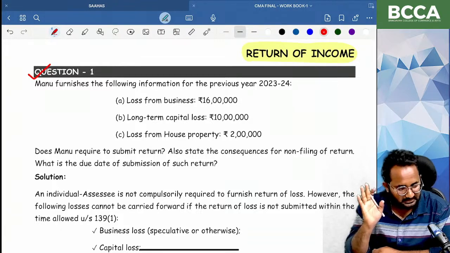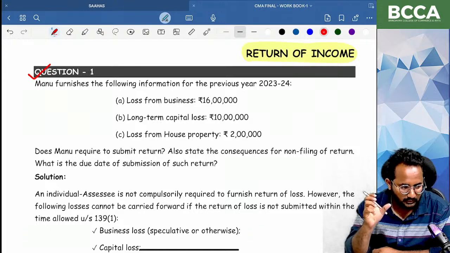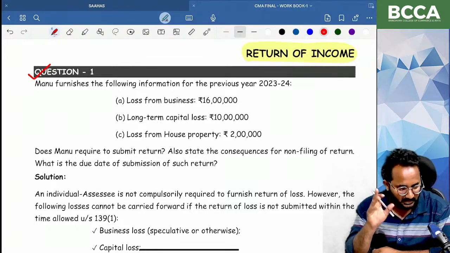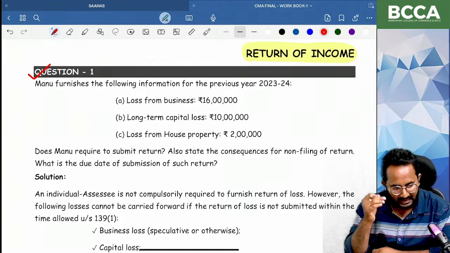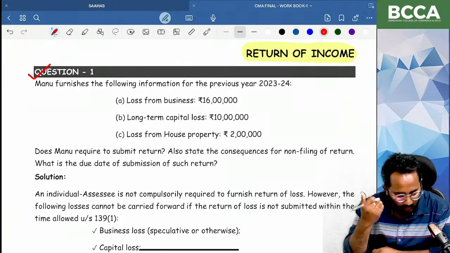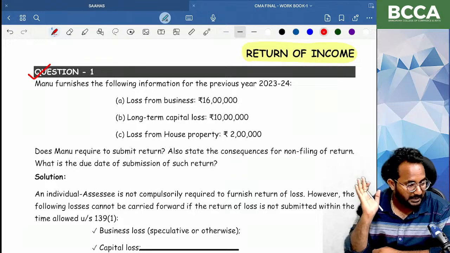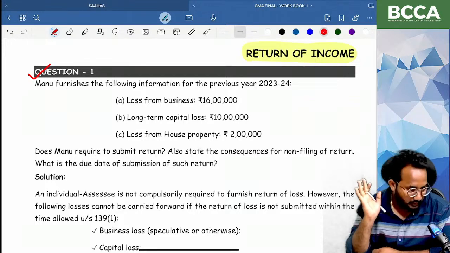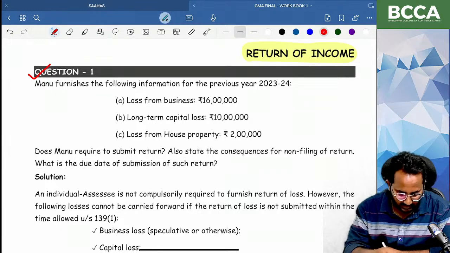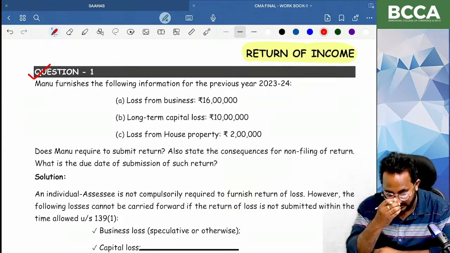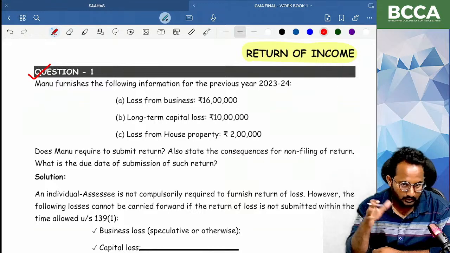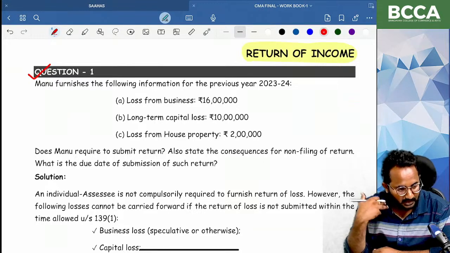If you want the soft copies, I will upload them in the BCCA app, in the batch. You can check these soft copies as a viewing option. You can't edit, you can't download, and you can't take printouts from these soft copies. Normally, this color book and workbook, if you take them for xerox, it will cost around 800. But we are taking all the books in bulk quantity.